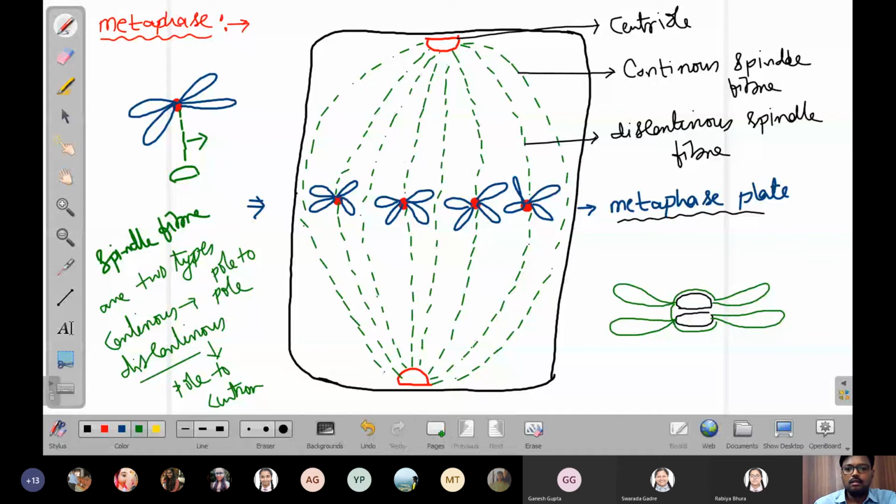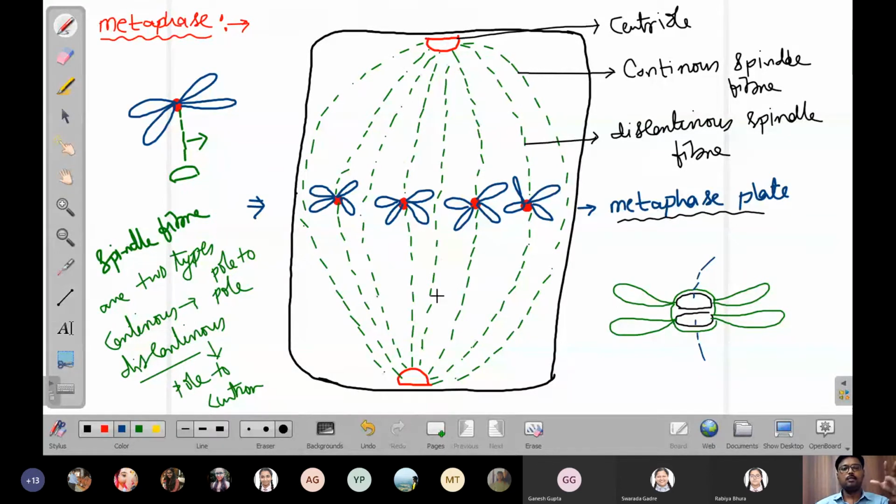Now the spindle apparatus are present over here like this. So this is the exact arrangement of the spindle apparatus.